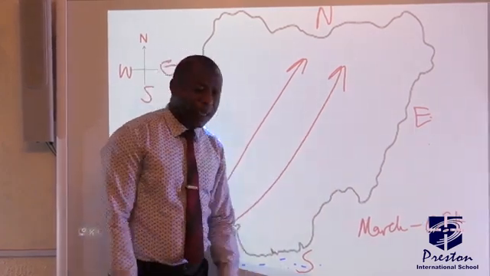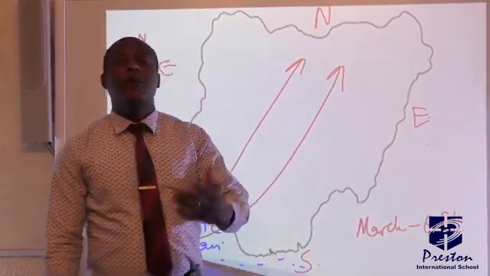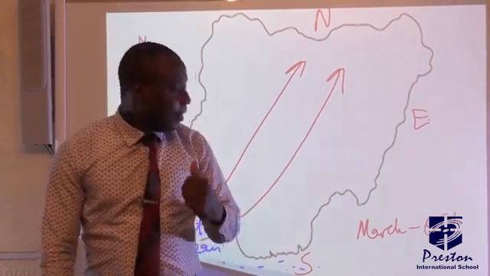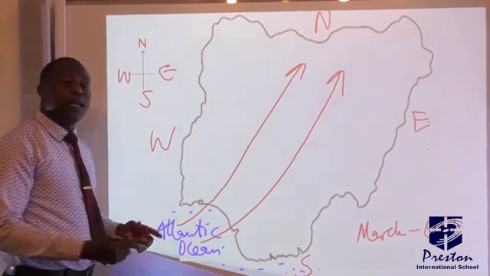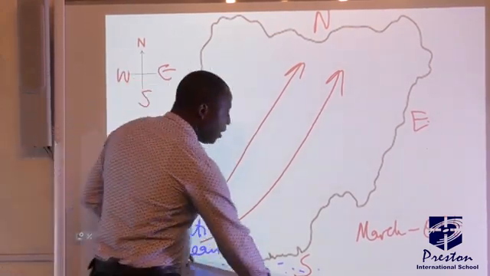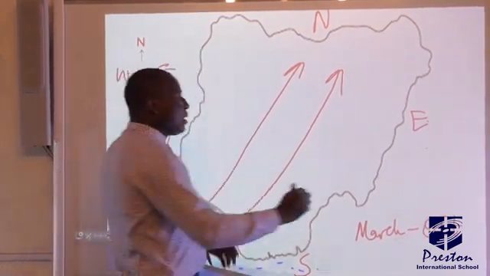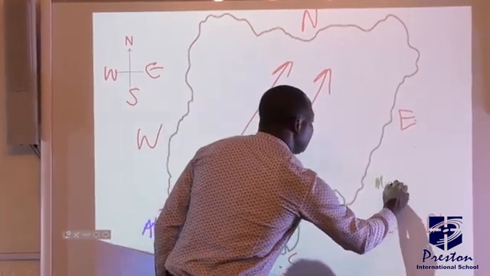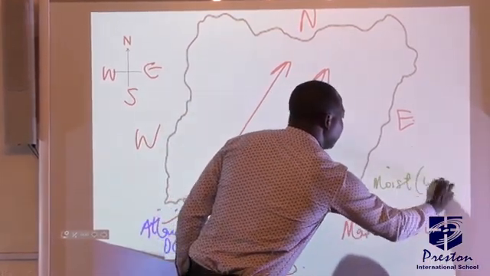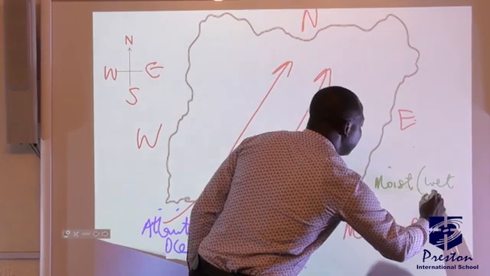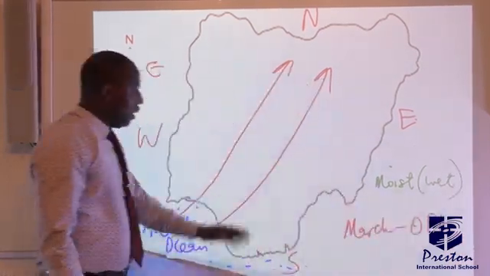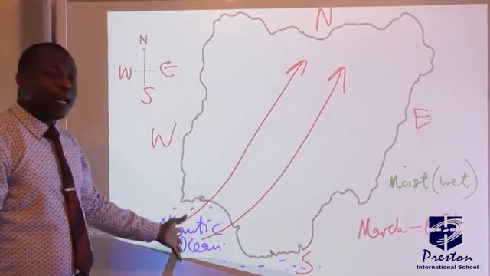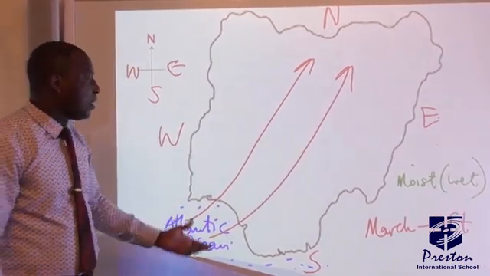A student once asked me, sir, how does rain fall? Or where does rain come from? This is the answer. It comes from the Atlantic Ocean. And it's a wind that brings the rainfall. Now, when the wind brings the rainfall, it is because the wind is actually moist, meaning it is wet and moist, so to say. So this wind is actually blowing from the Atlantic Ocean, so it is warm and it is moist.